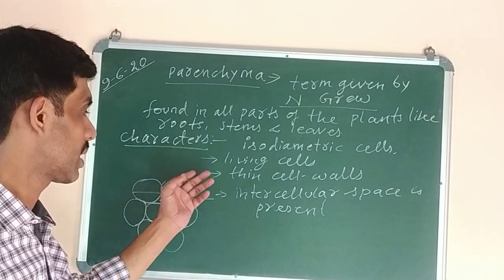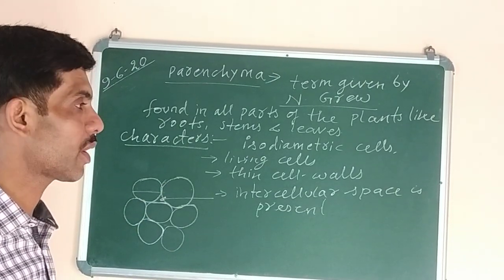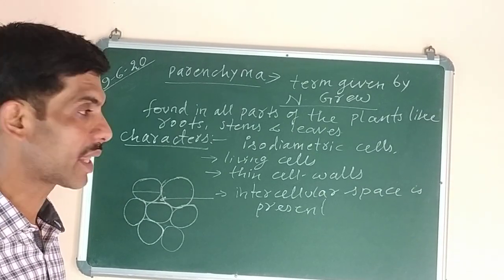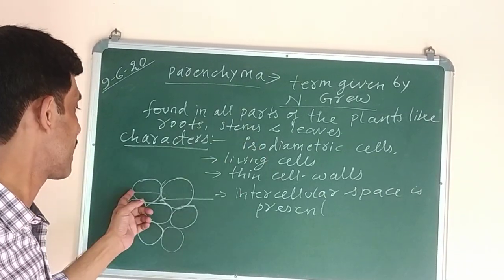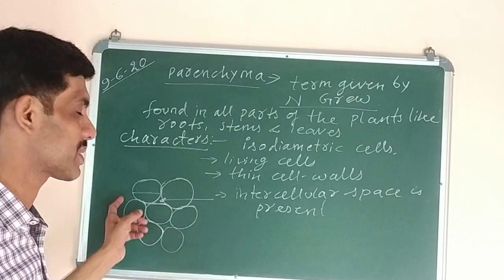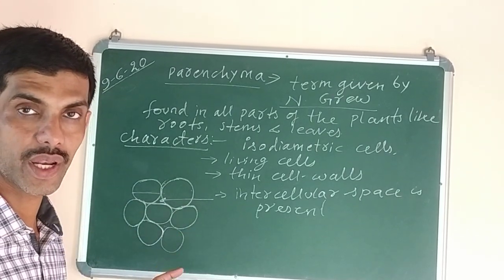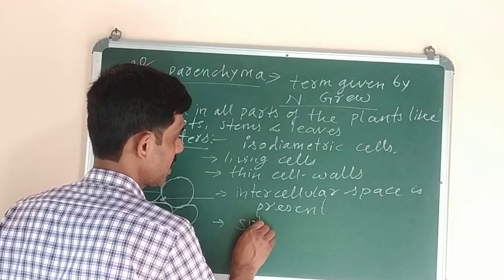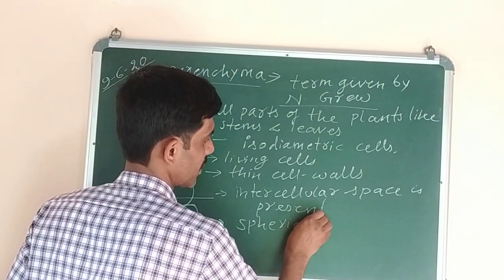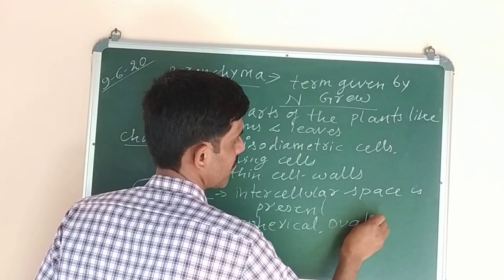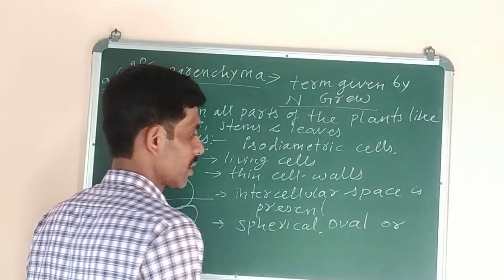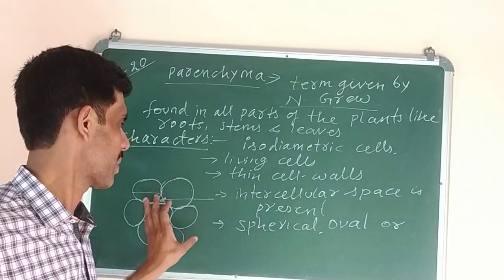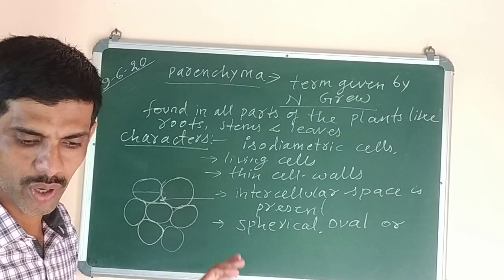They have thin cell wall which is made up of cellulose, that is called cellulosic cell wall, and they are isodiametric, means having equal diameter. All of them are of same shape and size. Mostly they are spherical, oval. So what is the shape? They are spherical, oval, or they are polygonal in shape. We can write spherical or oval shape, as it is seen here. Spherical or oval only you can write.